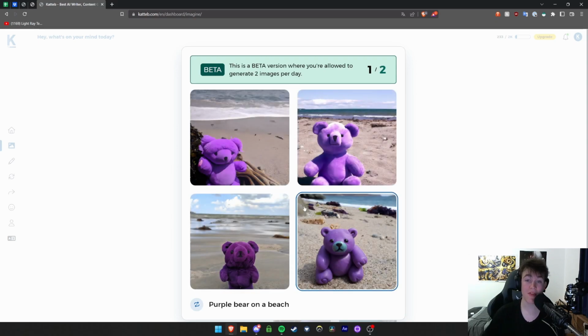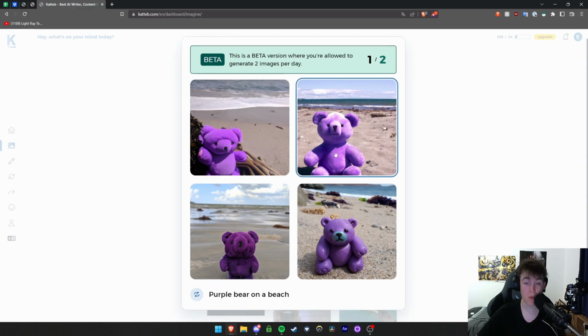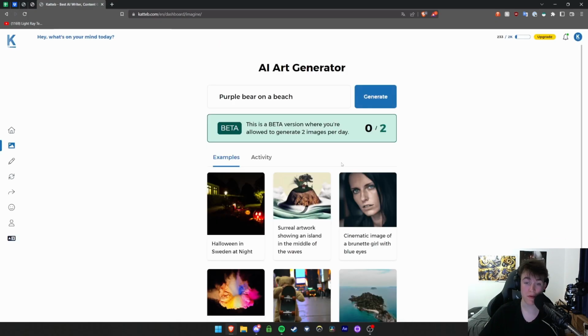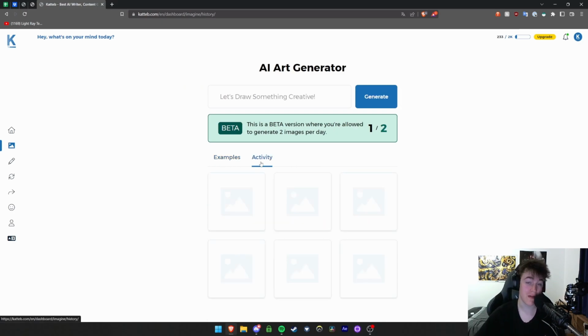So here we are, we have the AI of a purple bear on a beach. Really nice, very, very simple. As you can see, you're able to simply click on one of these, and then you've got your purple bear on a beach, and you're also able to view your activity. So this is where you can view your examples of different things that you could therefore create, and then you've got the activity page as well.